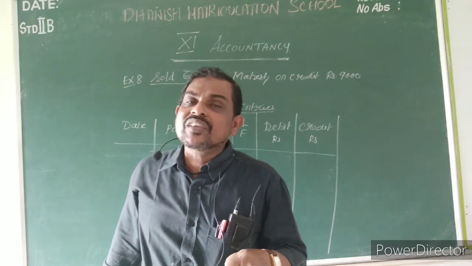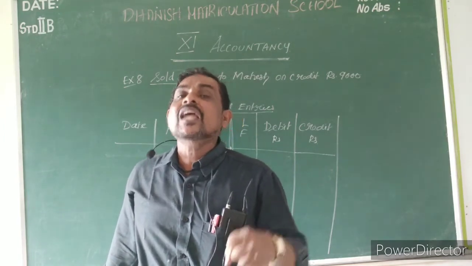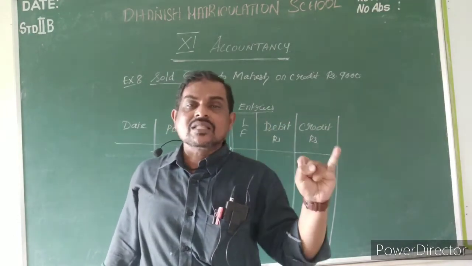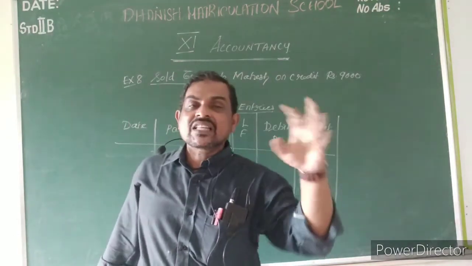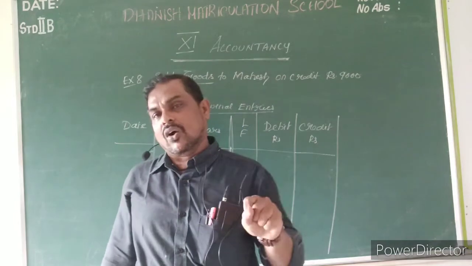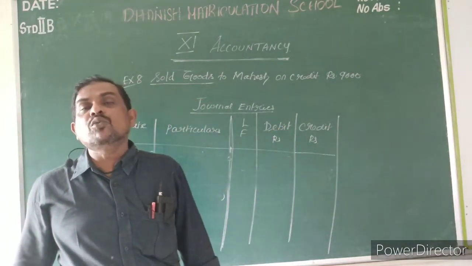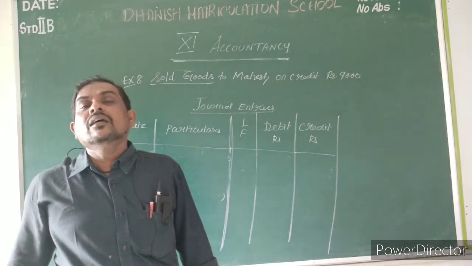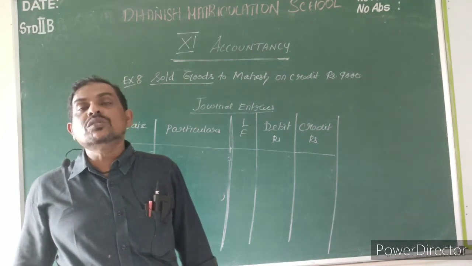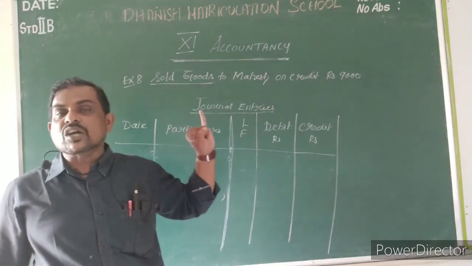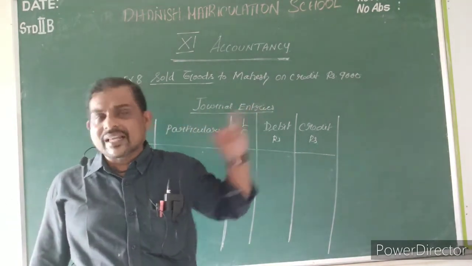Income comes in the nominal account, because all expenses and losses, all incomes and gains come in the nominal account. So here sale of goods is a nominal account. So the sales account is a nominal account because it is an income.